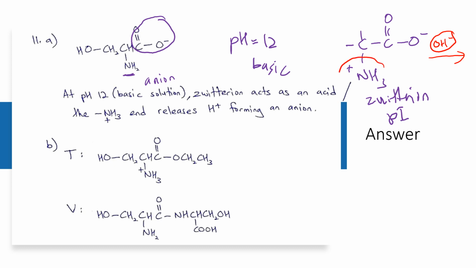Dia akan react dengan NH3 plus ni. Maksudnya yang base ni will accept the H plus daripada NH3 ni. So because of that lah, dalam structure basic, only the COO minus ni remain same. NH3 plus ni yang jadi NH2.